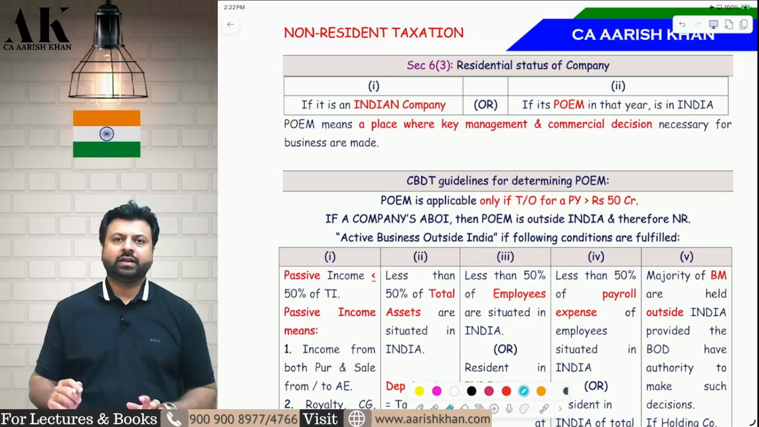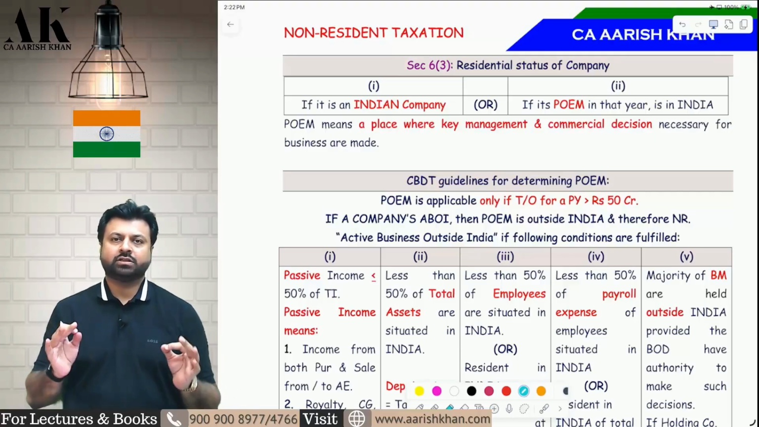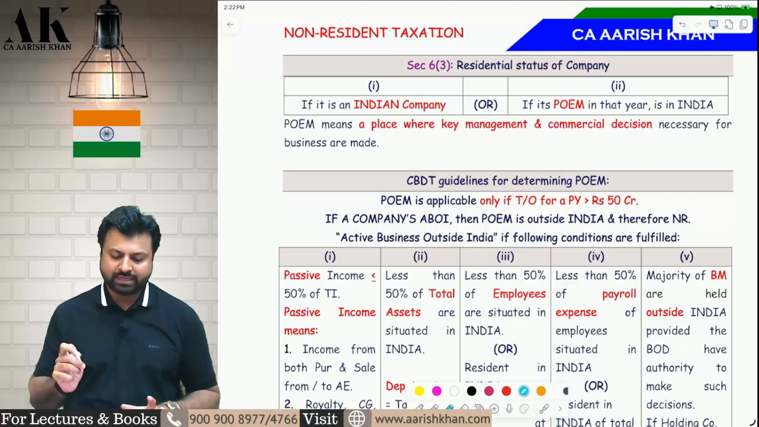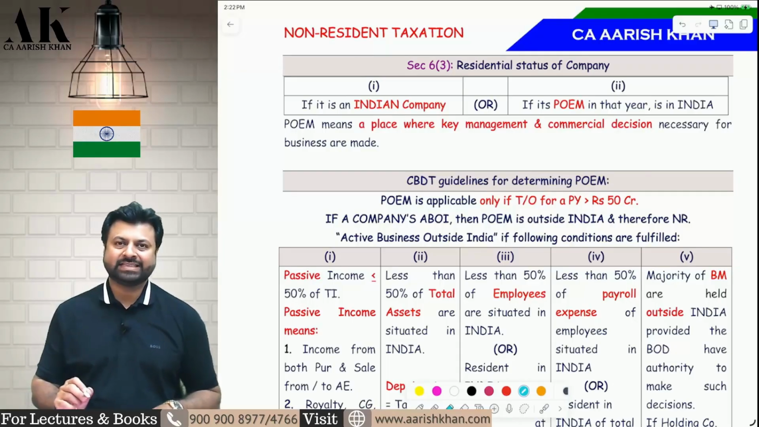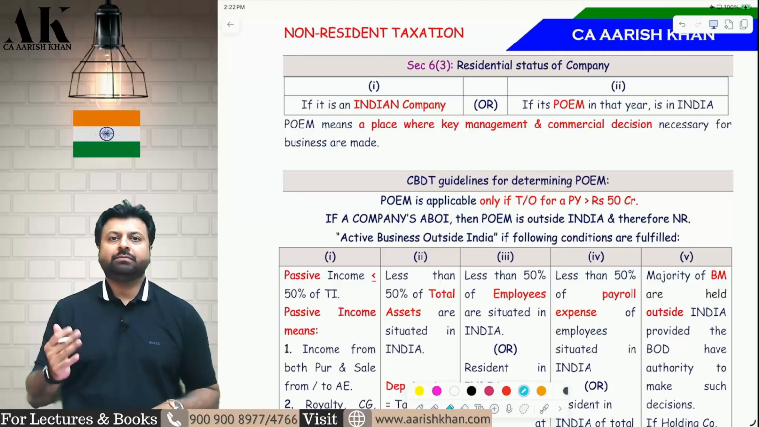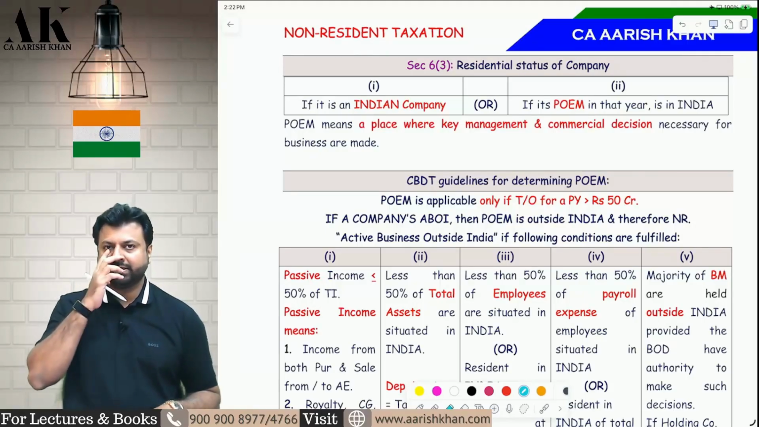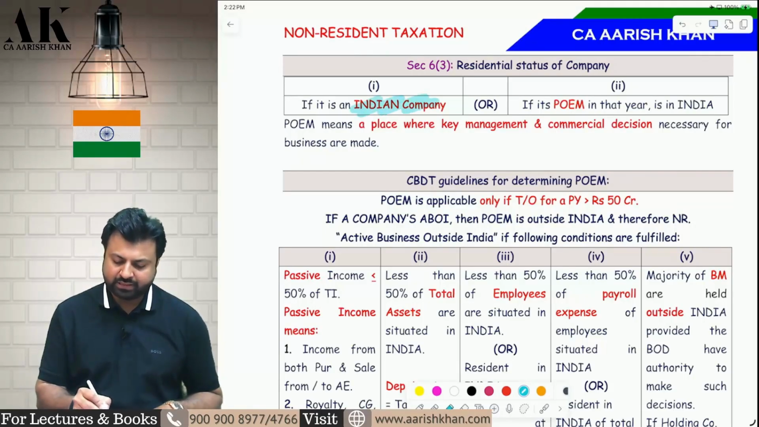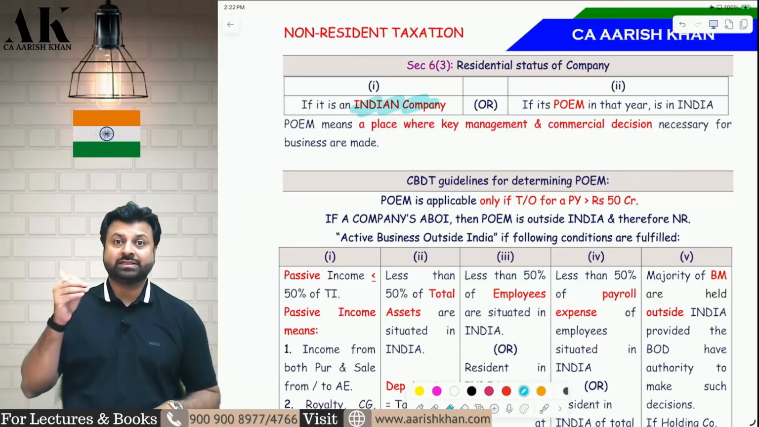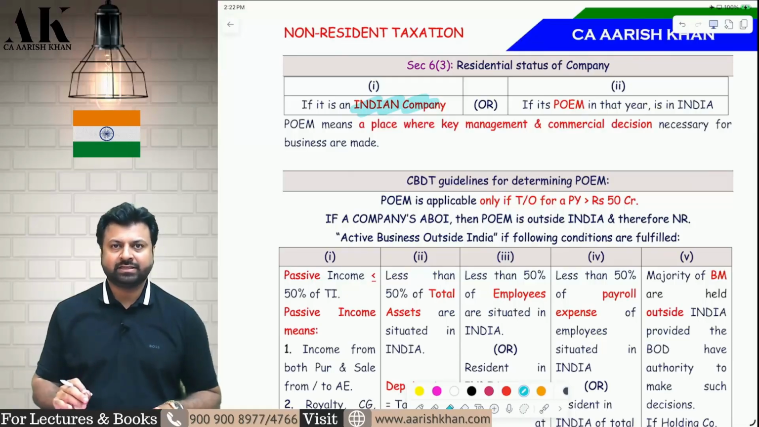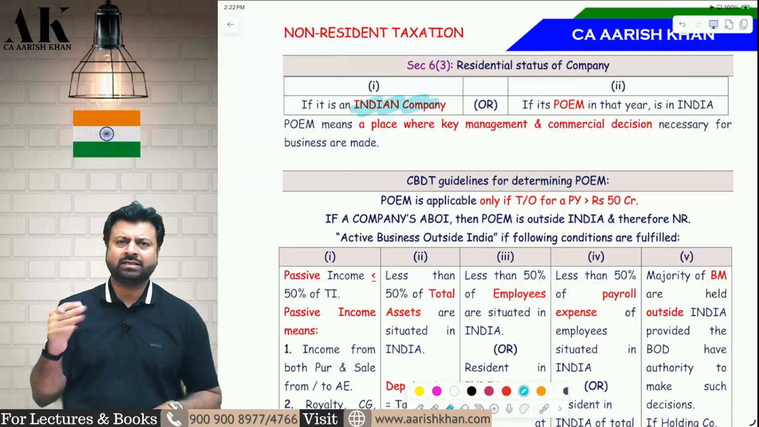So let's go ahead with the next part now, that is the residential status of a company, which is a very important part for your examination, given under section 6, subsection 3. When a company is said to be resident, there are 2 types of company which are said to be resident. First, an Indian company is always resident. Indian company means which is registered under the Companies Act 2013 or Companies Act 1956, as the case may be. So whenever a company is an Indian company, by default close your eyes and say that it is a resident company.